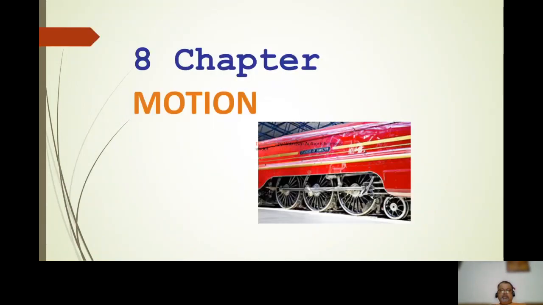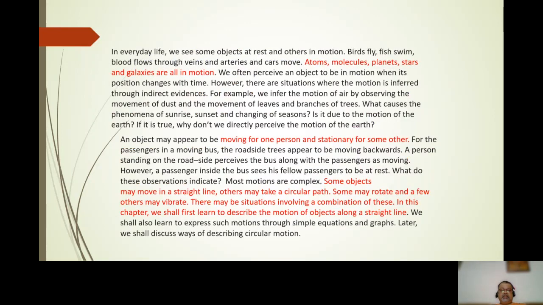Chapter 8: Motion. A good example is a railway engine. It is considered to be a good example for motion. In everyday life, we see some objects at rest and other objects in motion.